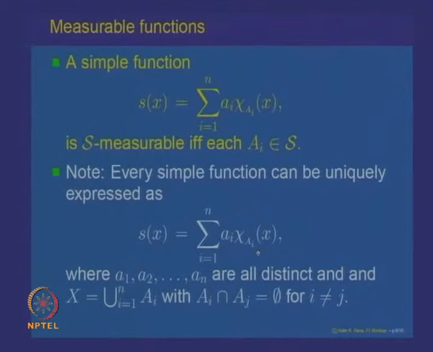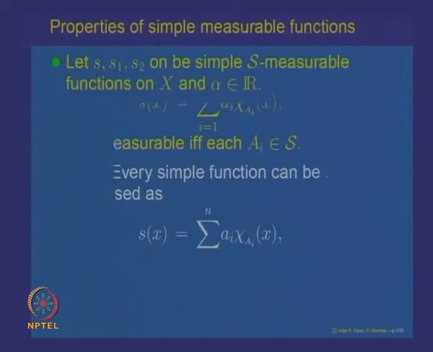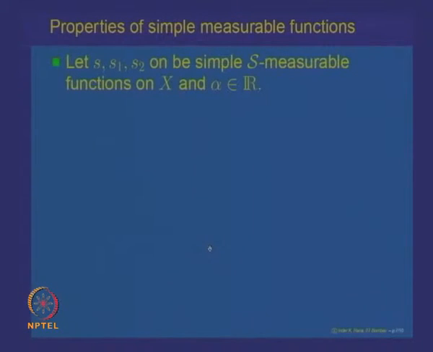This is sometimes called a standard representation of a simple function, where the a_i's are all distinct and the capital A_i's form a partition of the whole space X. So, a simple function is nothing but a finite linear combination of indicator functions. That is an example of a measurable function. We will study some more properties of this class of simple measurable functions.